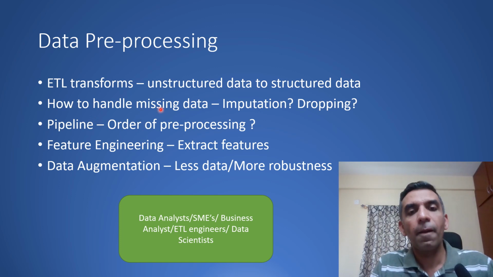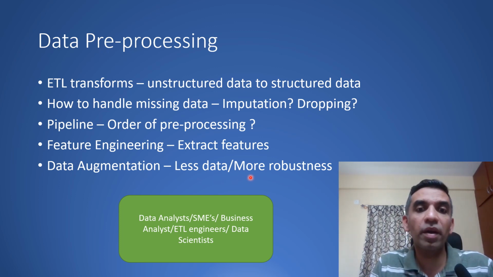Right, things like that. Then comes the important part of data augmentation. Suppose you have less data, how can you get more data? How do you make it more robust? For example, if you are using a camera based detection, can you actually rotate the images? Would the camera be rotated at times? Or there could be some obstruction in front of the camera, things like that need to be identified over here.